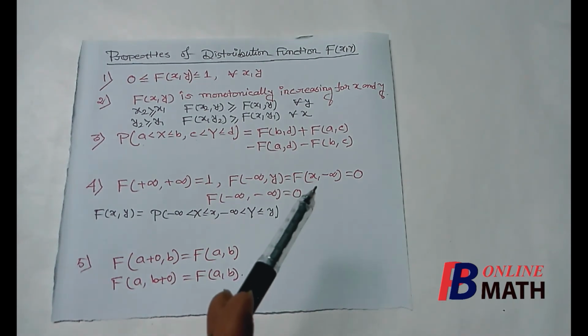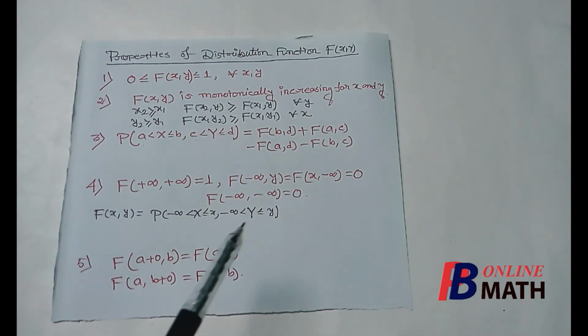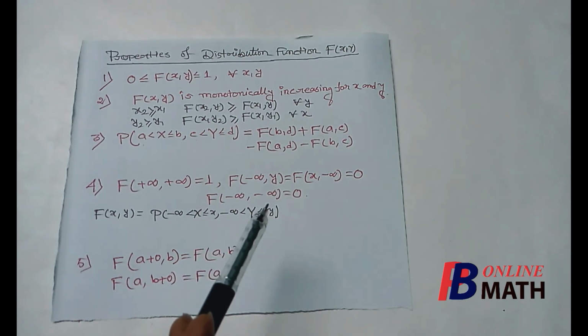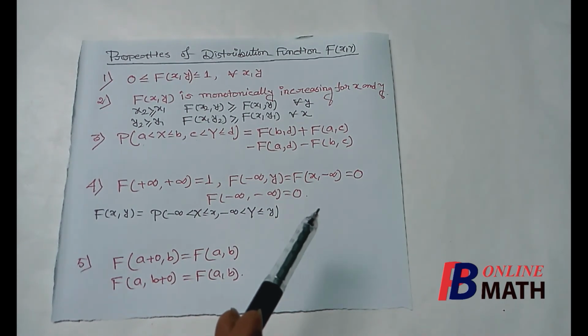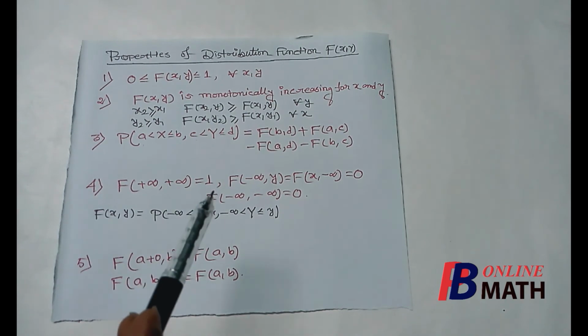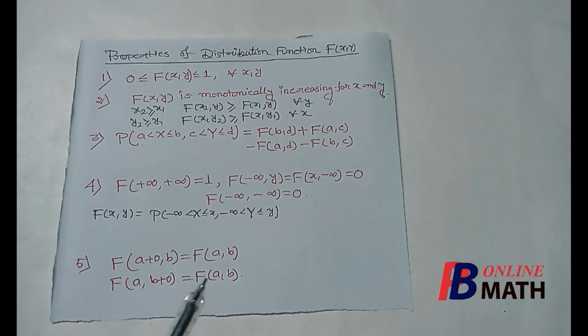Similarly, if y tends to minus infinity, then it is again 0 for all the values of x and y. And if x tends to minus infinity and y tends to minus infinity, then obviously this is again 0. Remember that only at the point (plus infinity, plus infinity) it is 1, and at all the remaining three it is 0. Next we consider the final property.